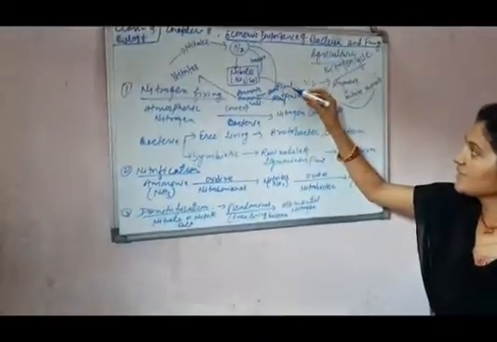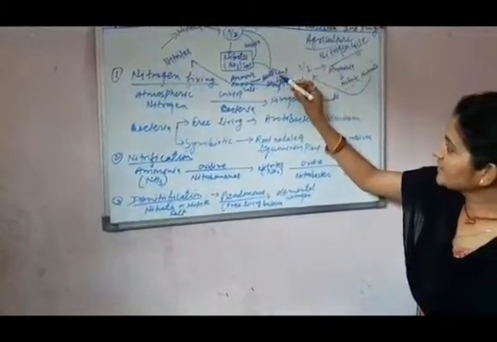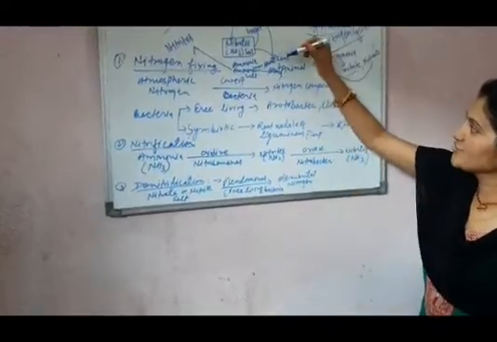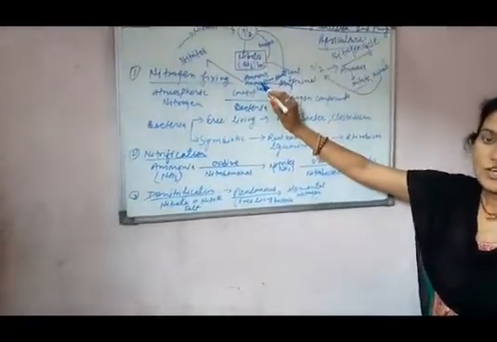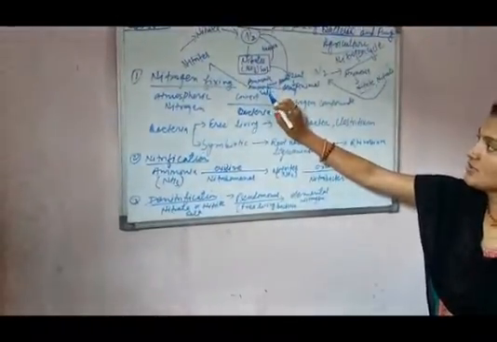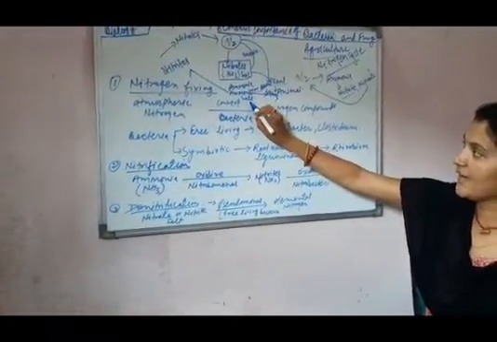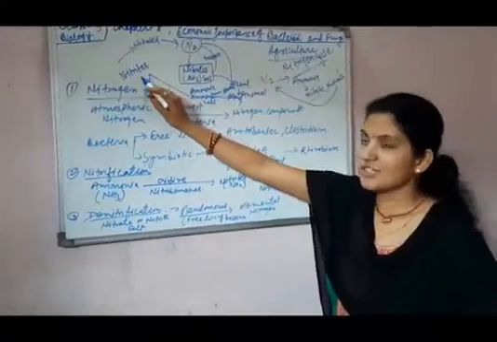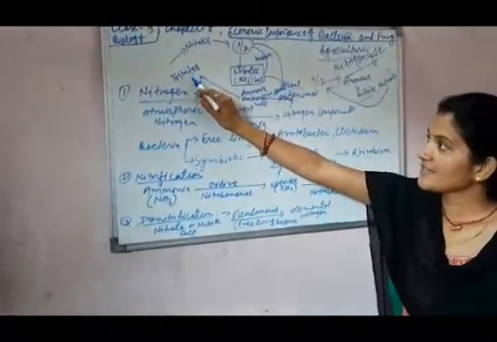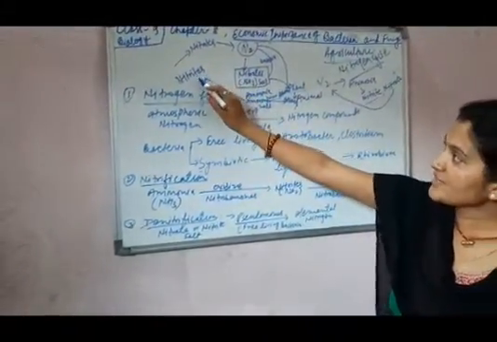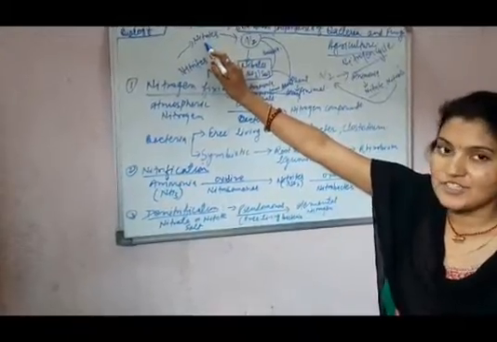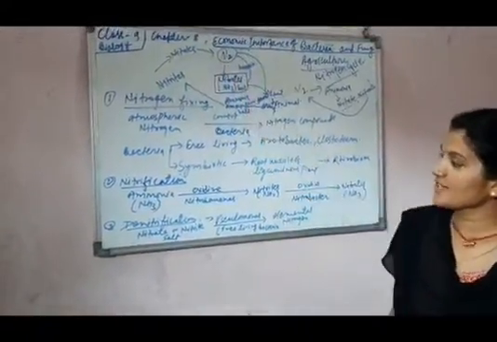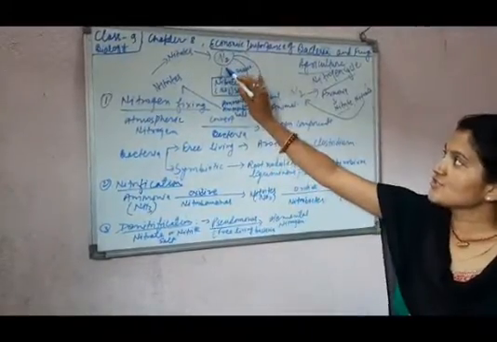After death and decay of plants and animals, this nitrogen is converted into ammonia or ammonium compounds, ammonium salt. This ammonium salt is converted by bacteria into nitrites, and from nitrites into nitrates by nitrifying bacteria, and these nitrates are finally converted into nitrogen.